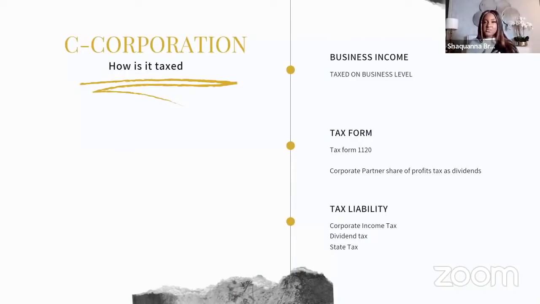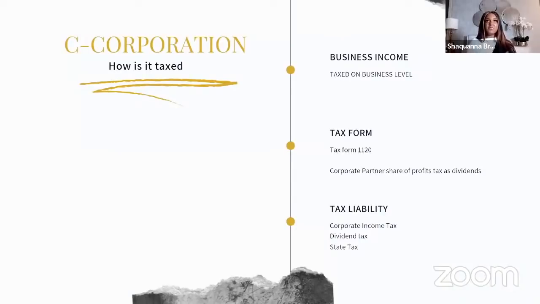To be taxed on the business level means your income and your expenses are reported on your corporate tax return, which, if you see below, is tax form 1120. Whatever that profit is, you will pay taxes on that on the business level. So on that corporation tax return, there will be a tax liability due if you are operating at a profit.